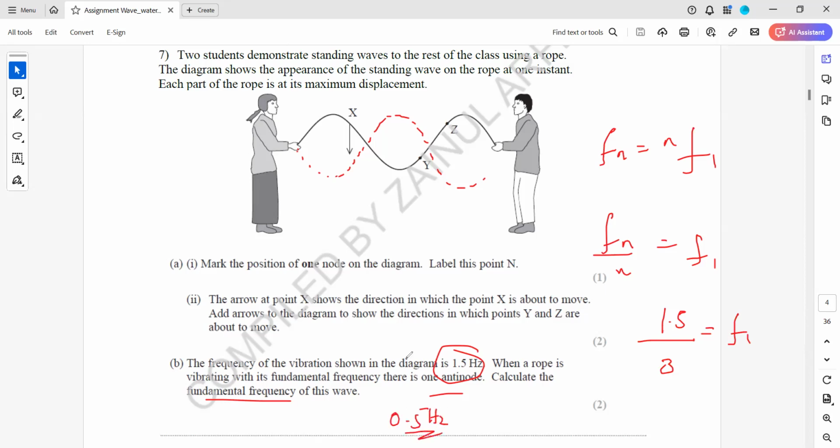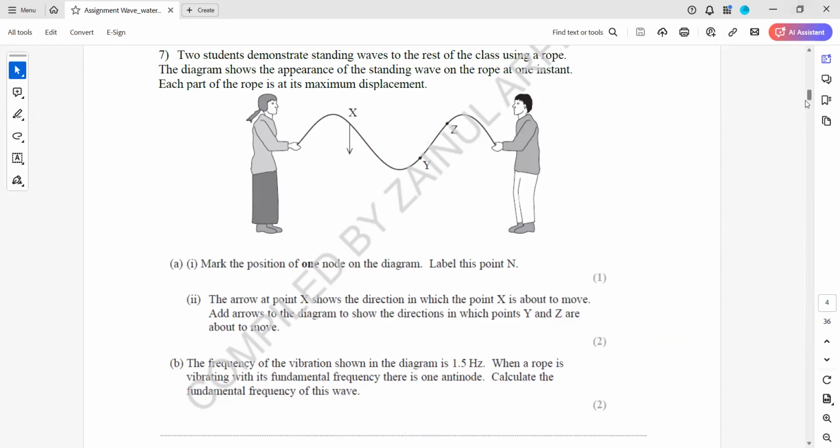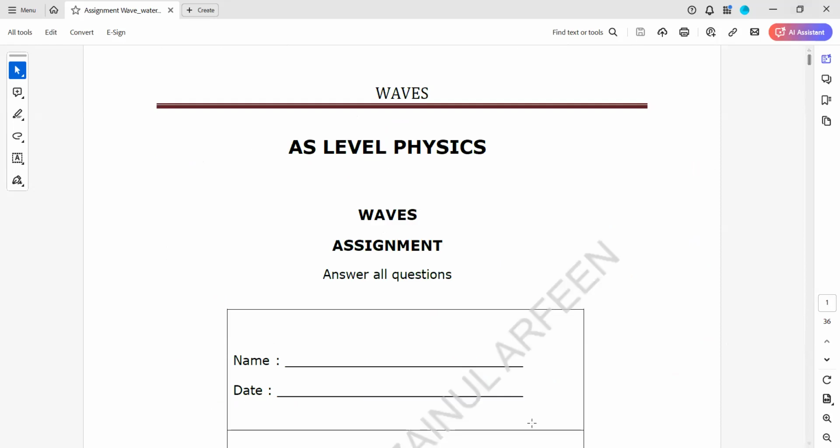Because for a standing wave in a rope, the frequency for 3 loops is equal to 3 times the fundamental. The frequency for 4 loops is 4 times the fundamental. So the frequency for n loops is n times the fundamental. So these are 7 questions from the wave assignment.